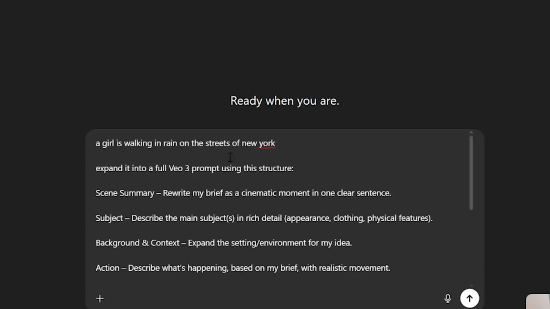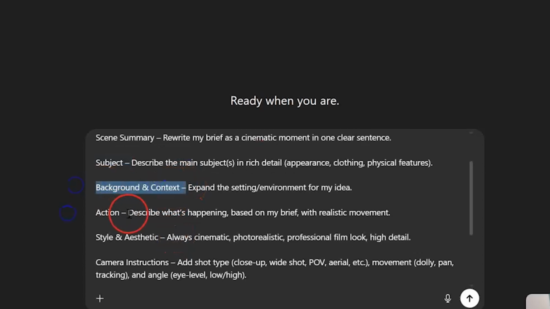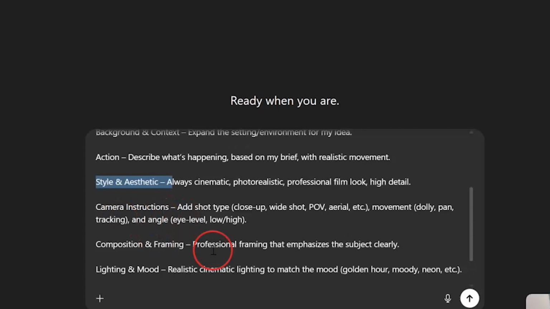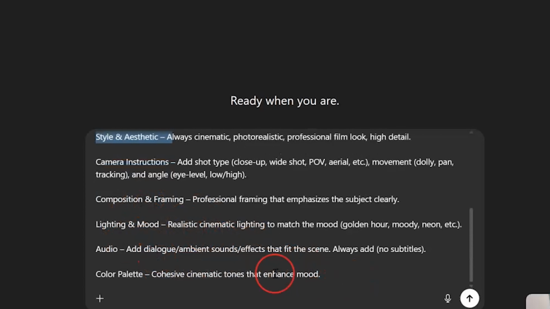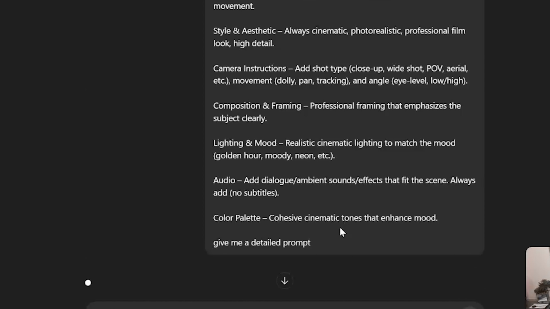You can write any idea you think of. Now what I'm going to do is paste all my 10 points, and I clearly wrote to expand it into a full VO3 prompt. You can write any video tool which you are using. You should be using this structure. So you have to write a scene summary, subject, background and context, action, style, camera, everything which I have explained earlier. You need to write all those things, and in the end I'll write, give me a detailed prompt. You can just automate this process by using all these points.